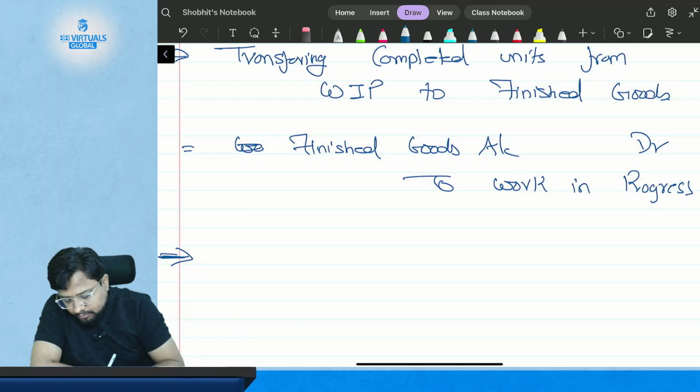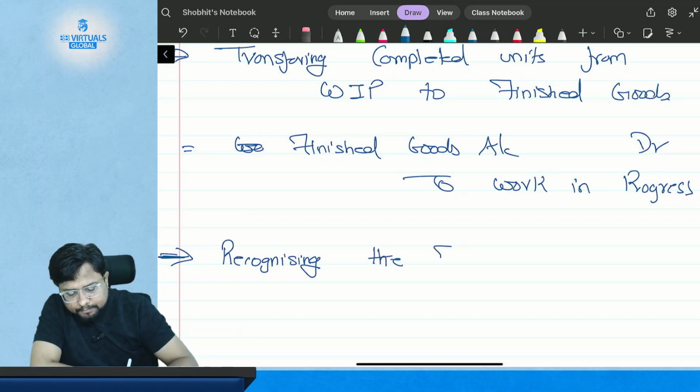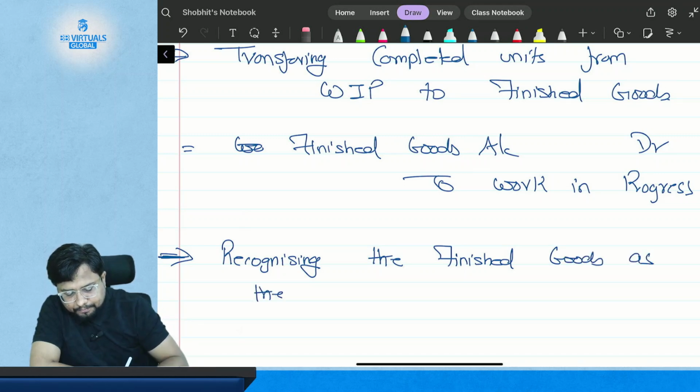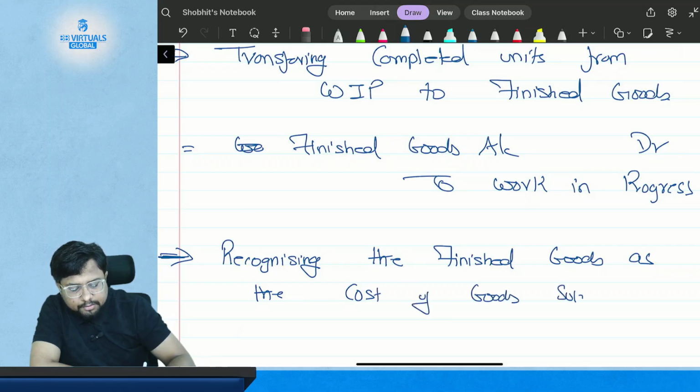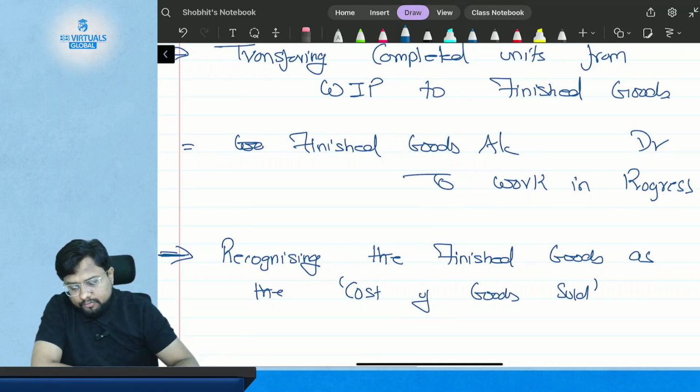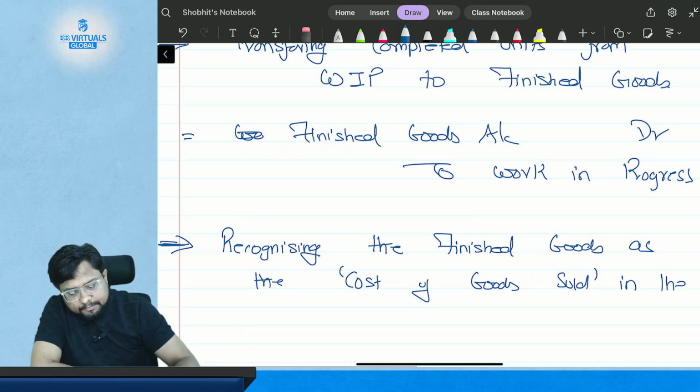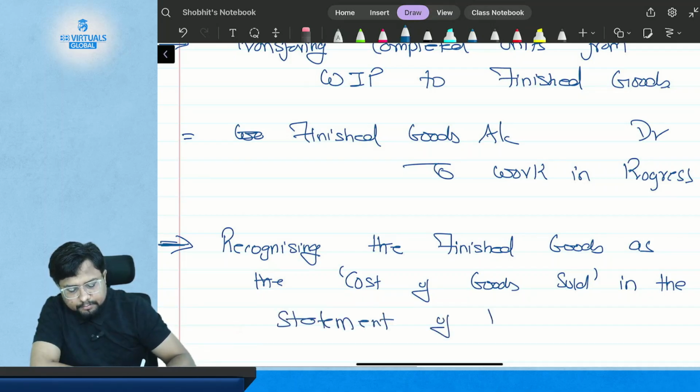So it will be the transaction of recognizing the finished goods as the cost of goods sold in the statement of profit or loss.